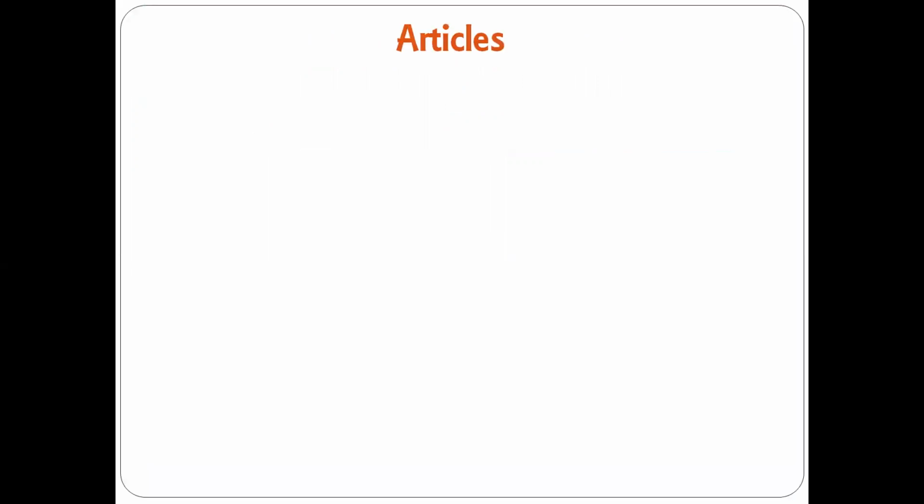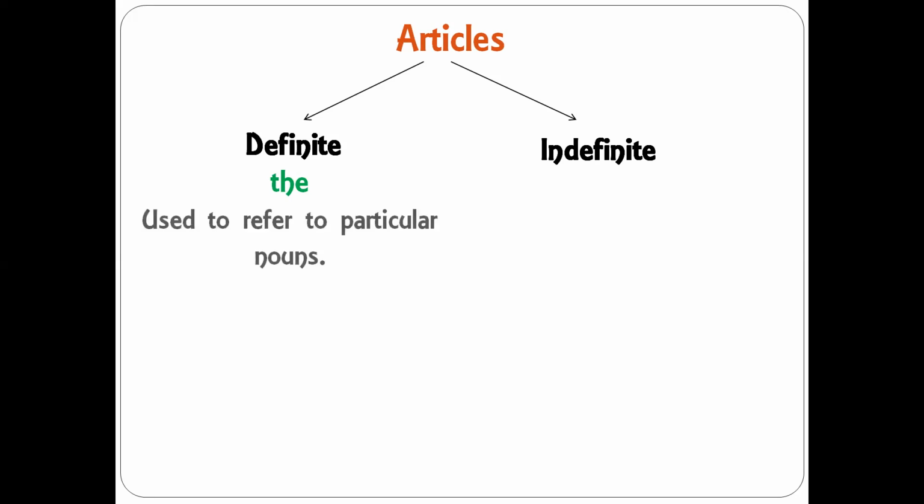Now, when we talk about the types of articles, basically we have two categories. The first one is the definite article, which is the article the, and the other category is the indefinite article. So let's talk about the first category, definite. We have the article the. Now this article the is used to refer to particular nouns. Please focus over here. I'm talking about particular nouns. Particular nouns means when you are talking about something specific. There we make use of the definite article the.